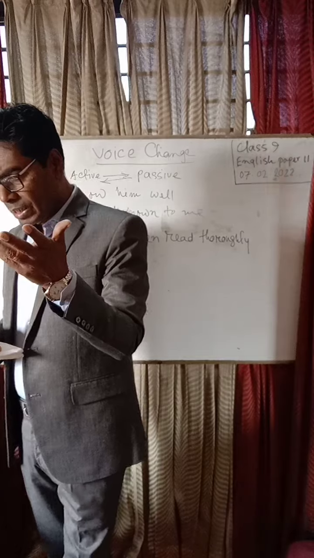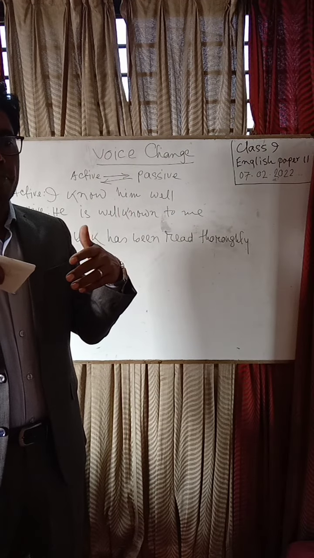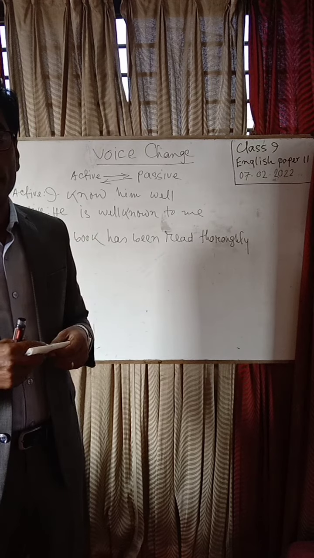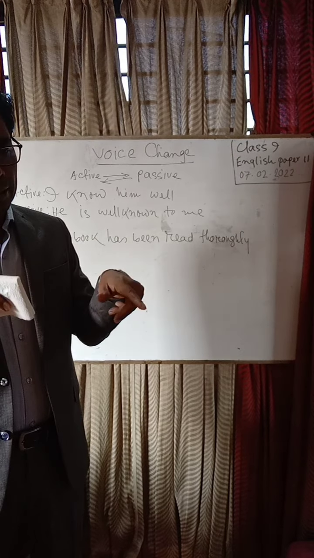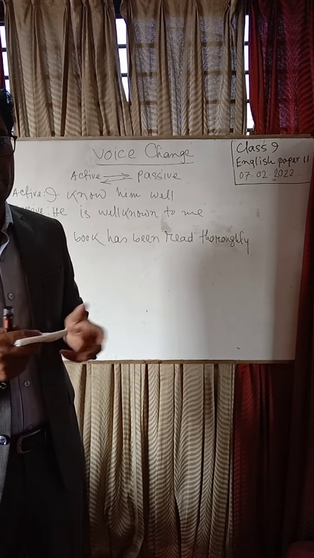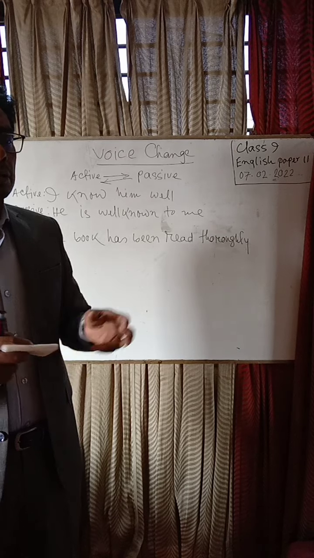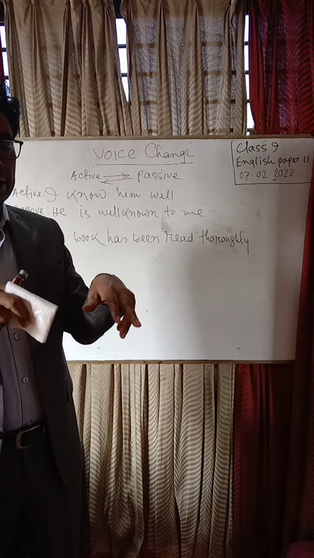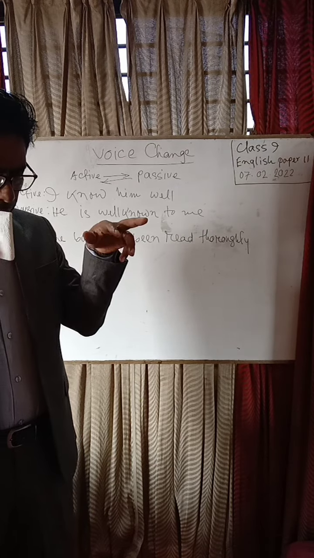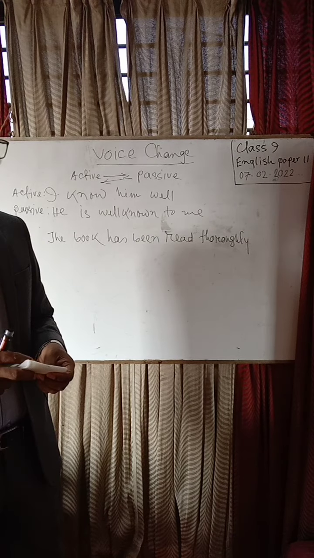Whenever the subject is the factor, the one who is performing or doing the work, and the subject directly performs his work, that is an active sentence. His participation is direct, and in an active sentence, who is doing the work is the main factor.